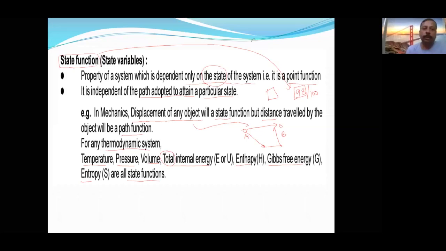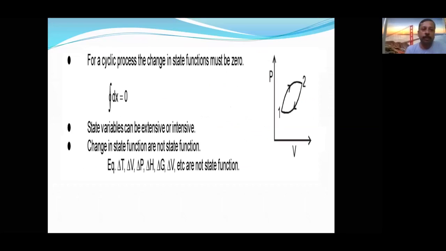Now let us see the next topic, that is path function. What is that path function that we are going to check now? Suppose you take a cyclic process, then the change in state function must be zero. It is going from 1 to 2, but it is coming back to the same state. So initial state and final state are the same. Therefore, the change in state function will be zero.